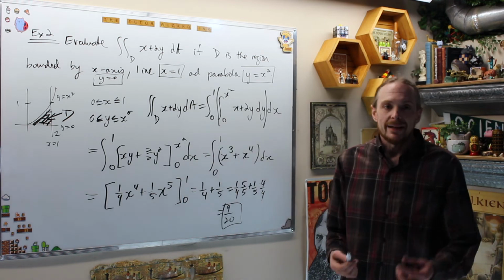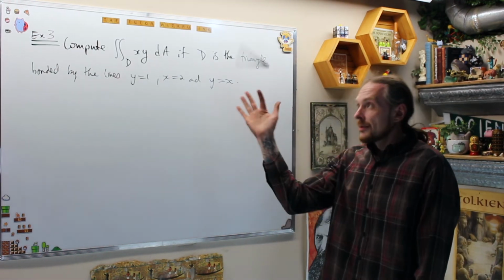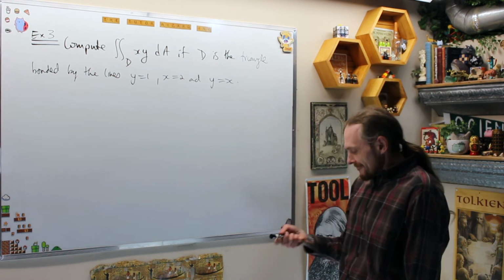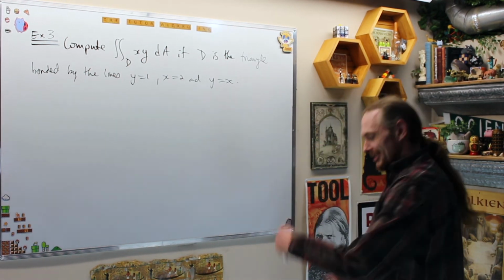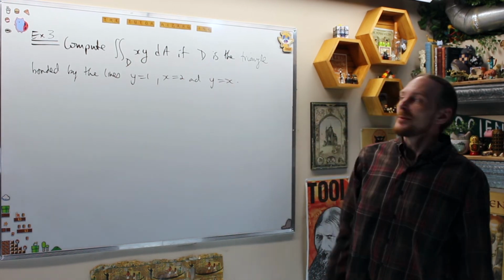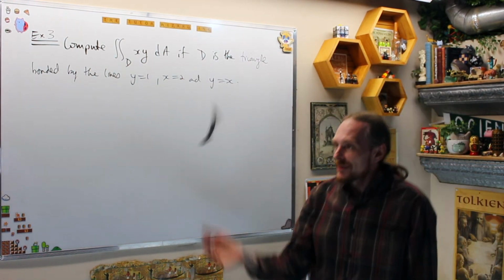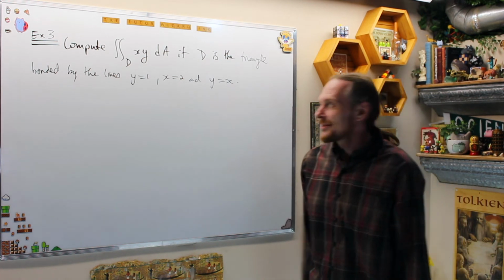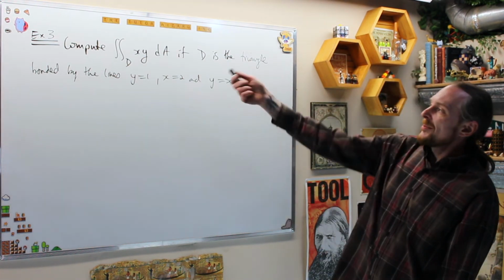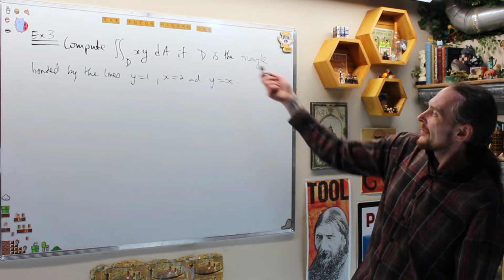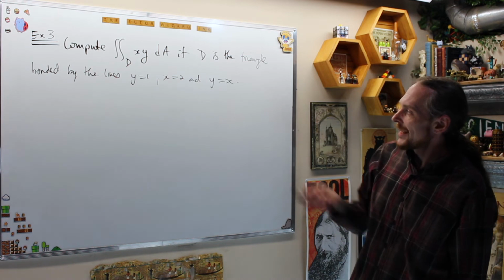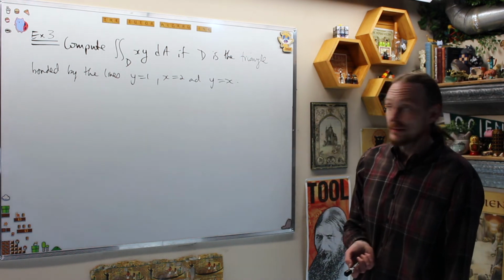Now let's do one of type 2 region. Example 3, compute. We'll describe that with some triple integrals one of these days, rotations and stuff, and the angular momentum and these types of things. Compute the double integral of xy if D is a triangle bounded by the lines y equals 1, x equals 2, and y equals x.